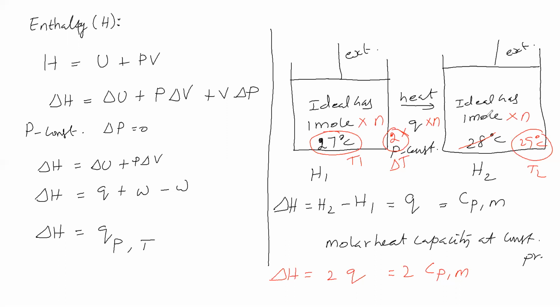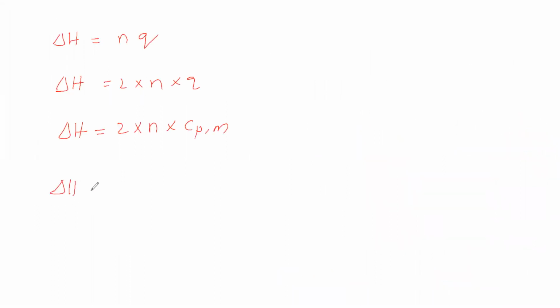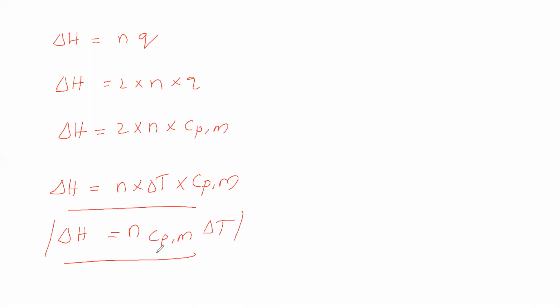Now delta H. Delta H in this process is n into Q into delta T. So delta H is equal to n into Q, and in the place of Q we have substituted CPM. Therefore, we will write delta T. Therefore, delta H is equal to n CPM delta T. And delta U is equal to n CVM delta T.